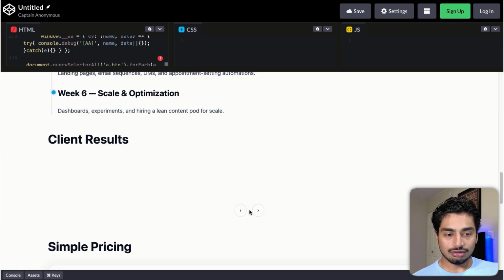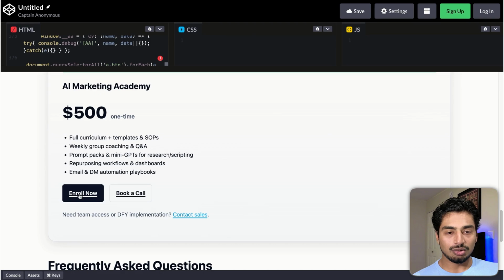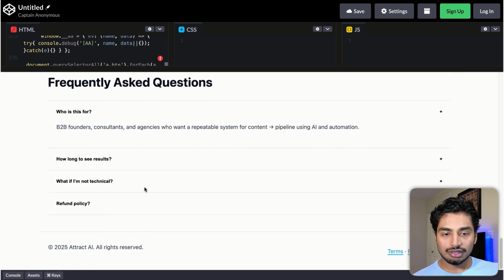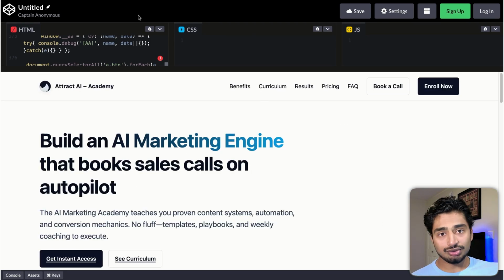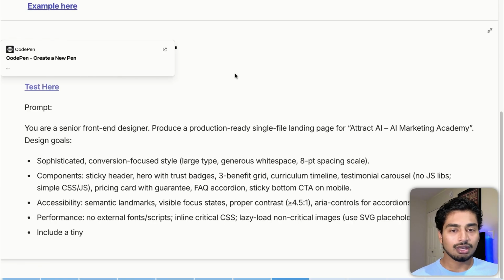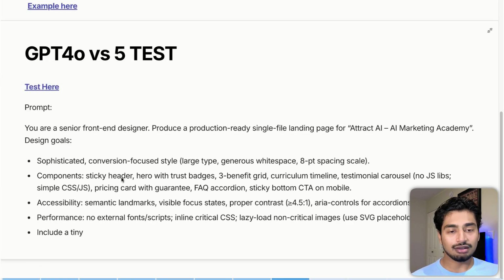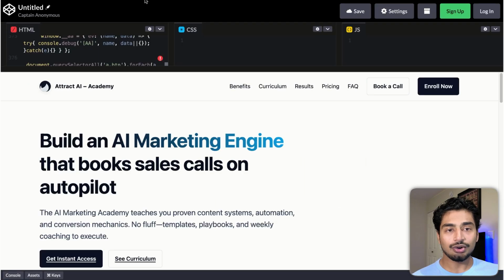It also has a toggle, I believe. Toggle sort of working, sort of not. So that's interesting. Simple pricing. There we go. And then frequently asked questions. Yeah. Okay. Well, that's sort of it. This is just a landing page. It took 60, 85 seconds to do. So not too bad. Feel free to copy this prompt right now and then just expand on it.